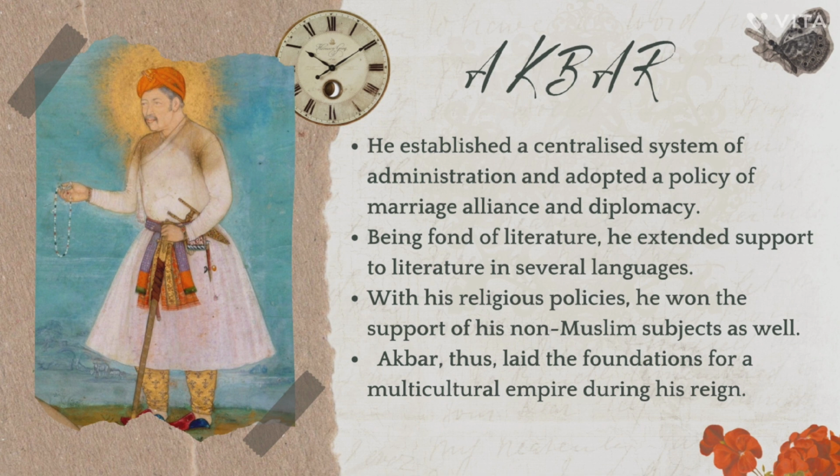Likewise, a famous example of this marriage alliance is that of Queen Jodhabai and Akbar. Jodhabai belonged to Rajasthan and was married off by her father to Akbar so that the king, that is Akbar, doesn't attack the empire, and maintained friendly relations with the Rajputs.